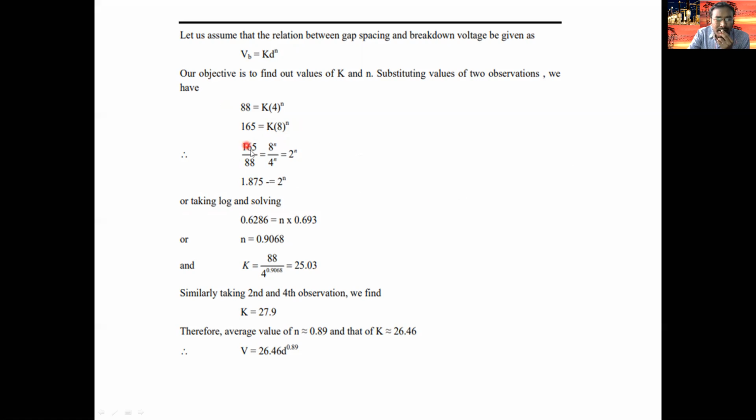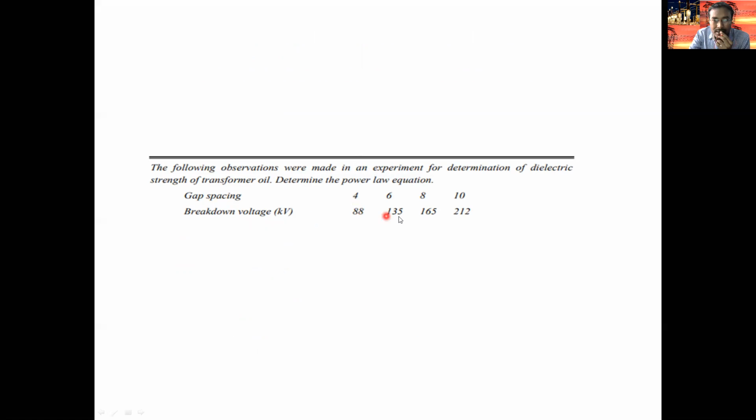By dividing these two, 165 by 88 equals 8 power N by 4 power N, which becomes 2 power N. Applying ln on both sides, we get N equal to 0.9068. Then substituting N in this equation, you will get K. Similarly, I take the first and third observations.